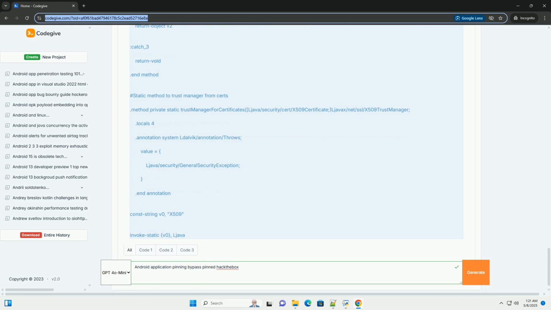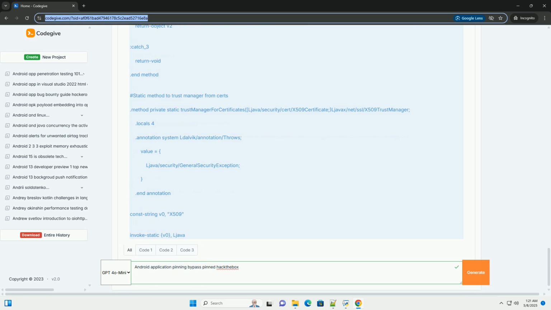B. Write the Frida script. The Frida script will hook the target method and modify its behavior to bypass certificate pinning. There are several ways to do this. Disable pinning. The simplest approach is to prevent the application from loading the pinned certificate or to replace the custom trust manager with a default one that trusts all certificates. Trust all certificates: modify the trust manager to always trust any certificate presented by the server. This is less secure but easier to implement.